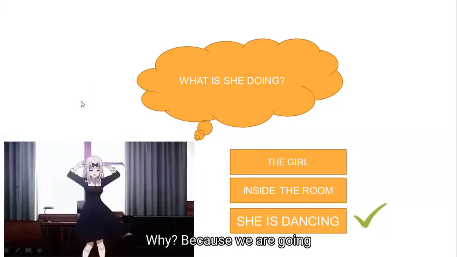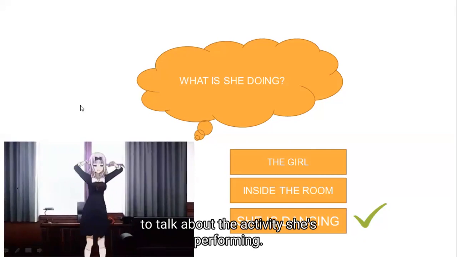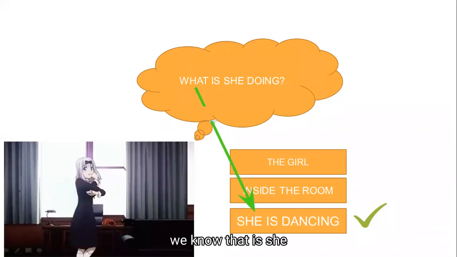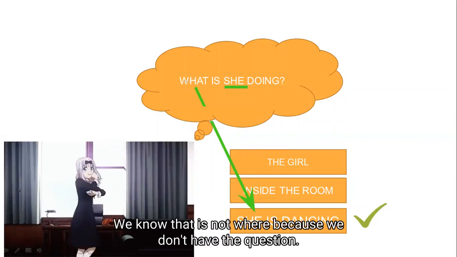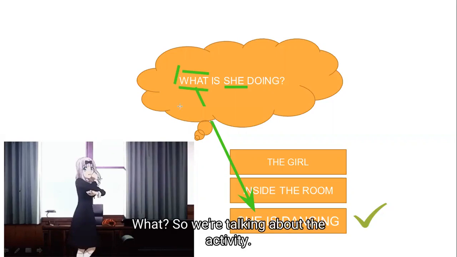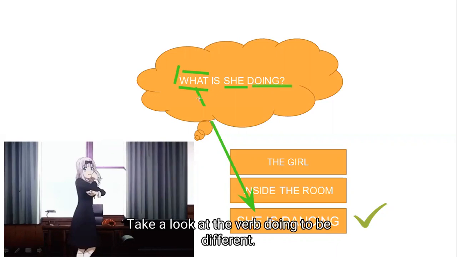Why? Because we are going to talk about the activity she's performing. We know that it is she, so we are not going to ask who. We know that it's not where because we don't have the question where here. We have what. So we are talking about the activity. Take a look at the verb, doing. It's going to be different.